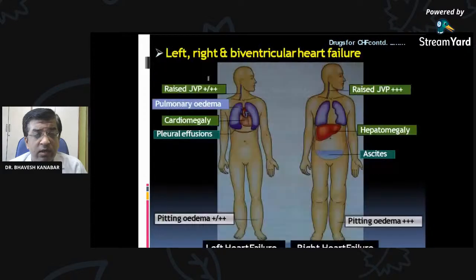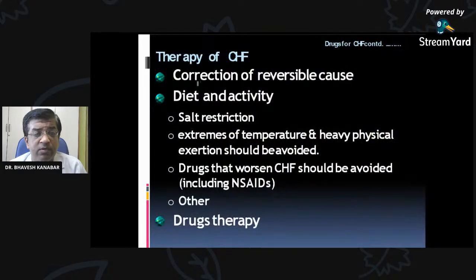Then therapy of the CHF. Treatment of CHF is aimed at correction of the reversible cause. So cause correction, then diet and activity. Reversible cause means, suppose the cause is hypertension. If you control blood pressure, then congestive cardiac failure can also be controlled. Diet and activity includes salt restriction.